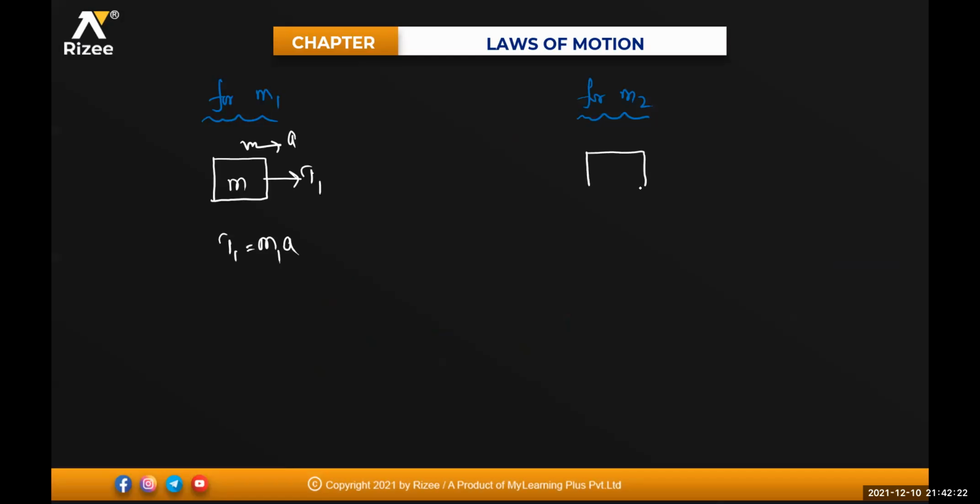On this body, this is your M2. It's M2 only, the first body which I have taken. In this direction is the force F, and the body's acceleration is in the front direction. Now, how to write the equation here? F minus T is equal to M2 A. The direction of force: I'm moving in the direction of the force, so that force you need to write first. So capital F, the opposite force of this one is T. That will be equal to mass into acceleration of that body. This is my equation number 2, and this is my equation number 1.